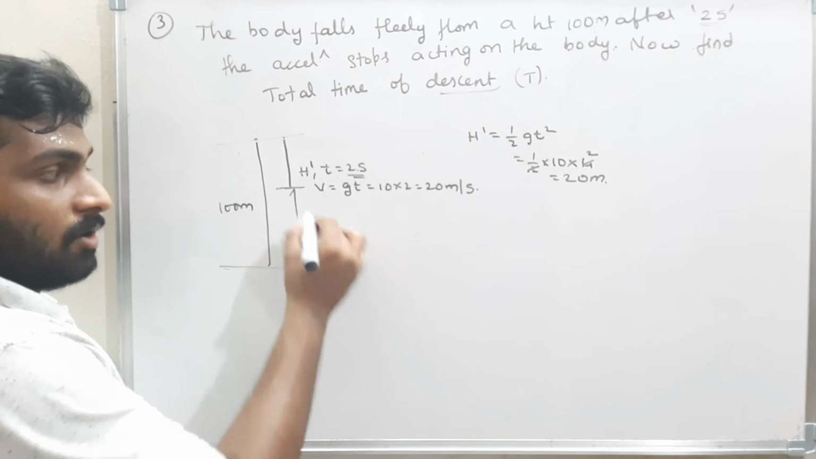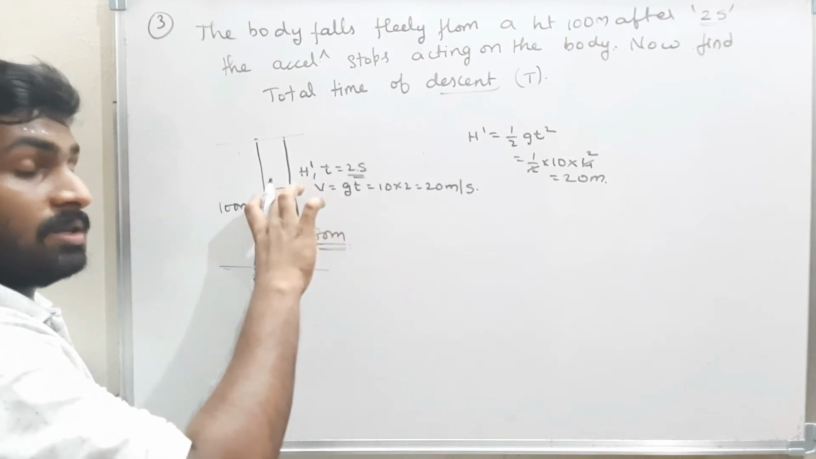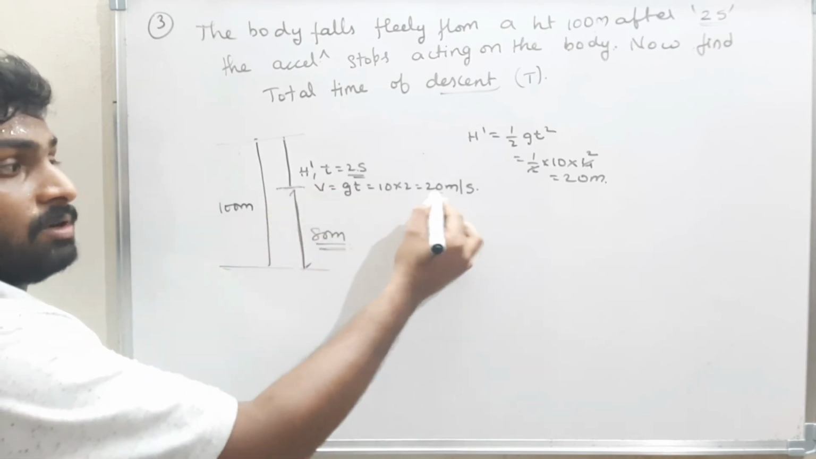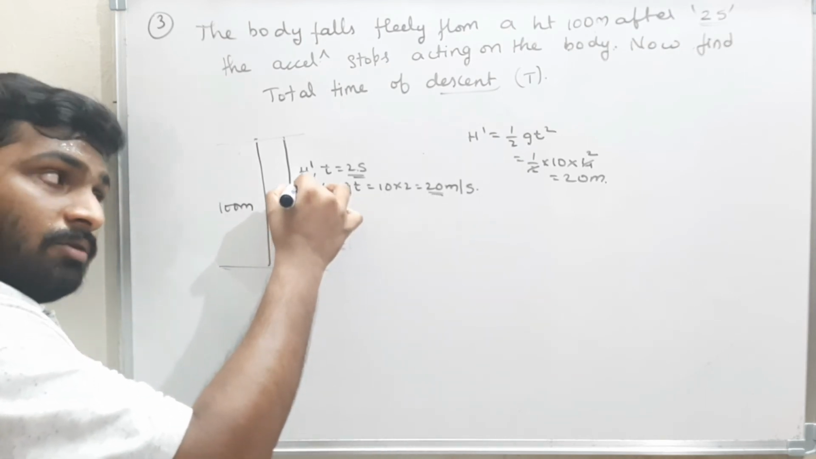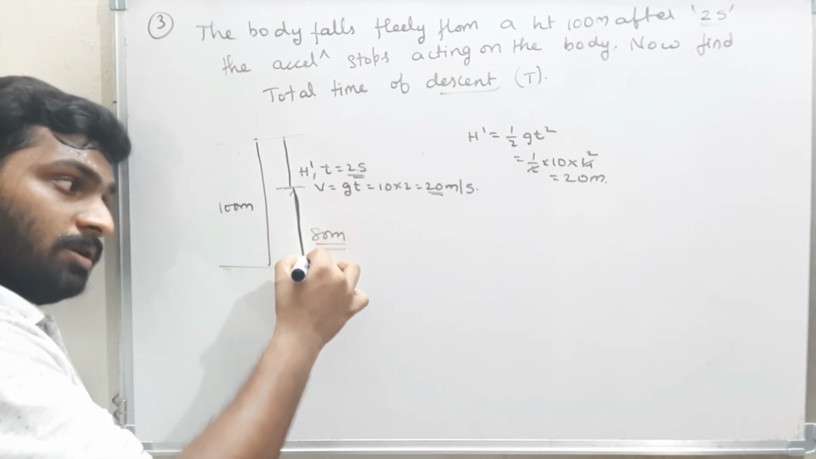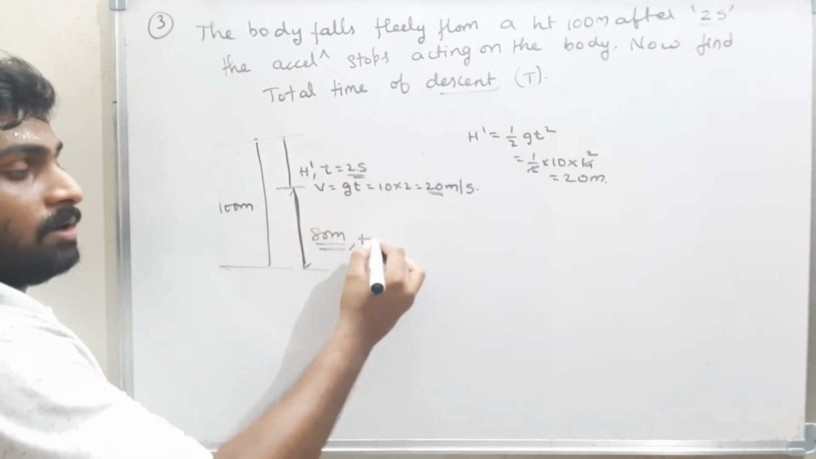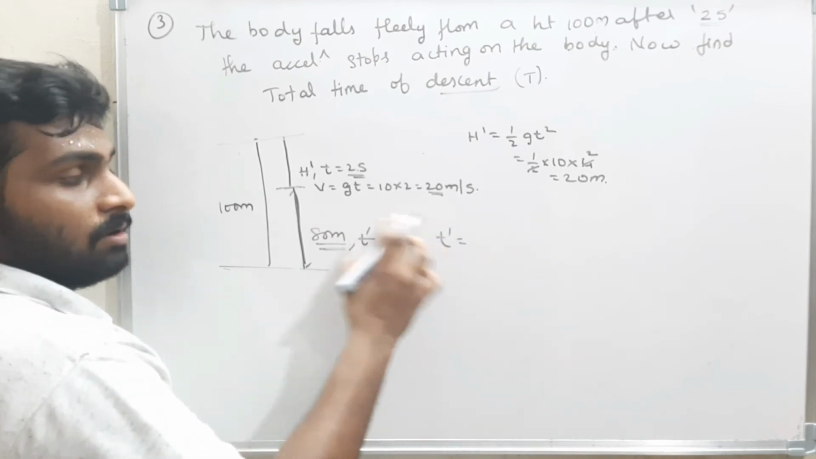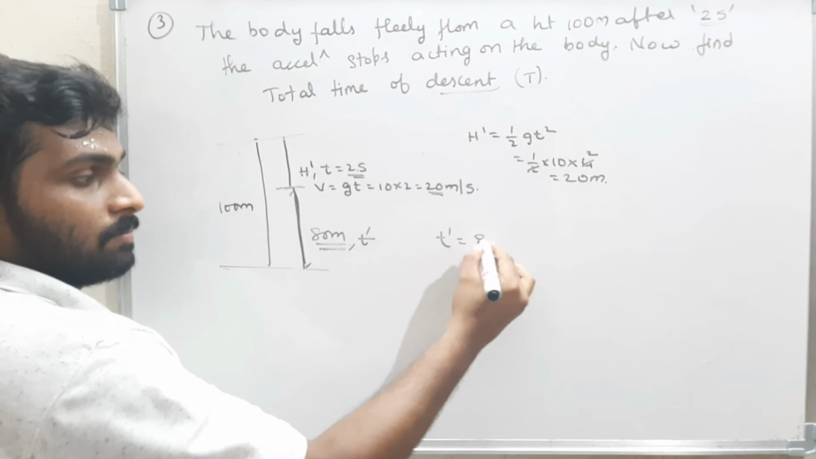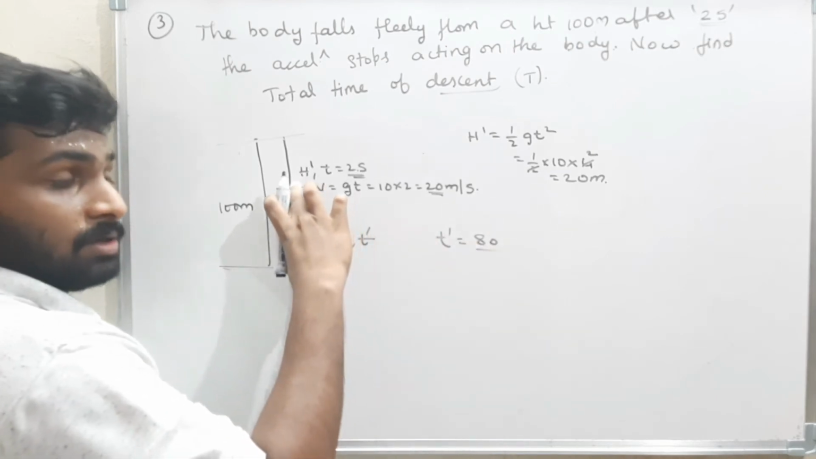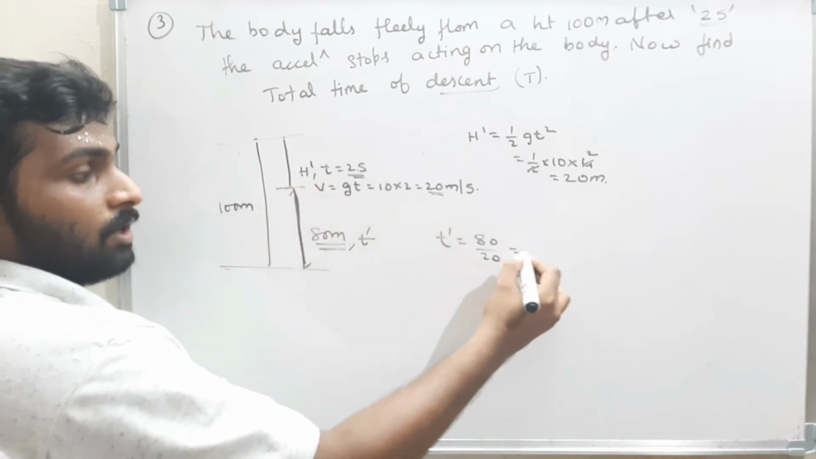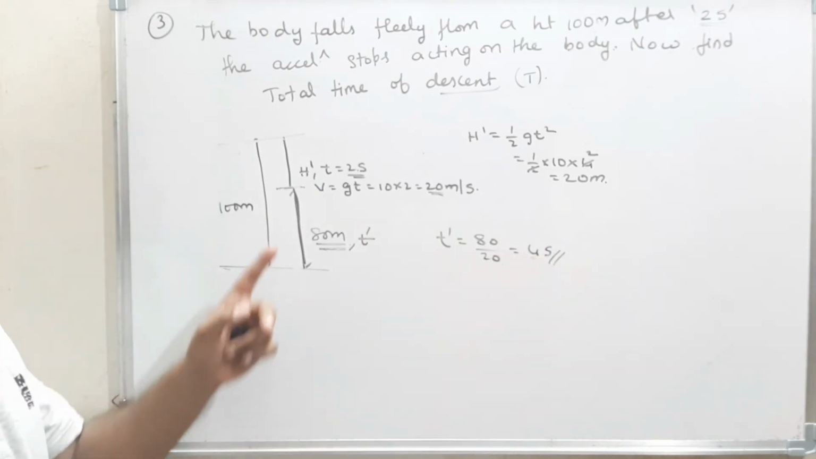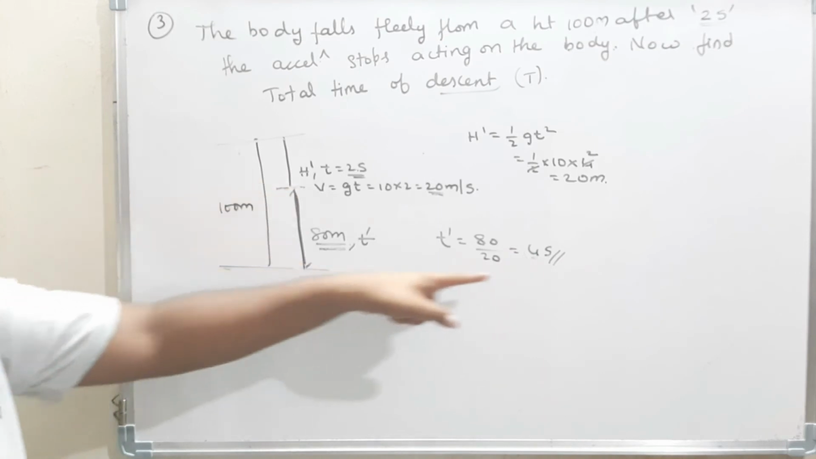This 80 meters will be traveled with a uniform velocity because in this region the acceleration is 0. That means the velocity with which the body reaches here is 20 meters per second, and from here the body will travel with the same velocity of 20 meters per second. So the time taken is t dash. t dash is nothing but distance by velocity, 80 meters by 20. Therefore the time taken is 4 seconds. That means the body will take 4 seconds to move from here to here.